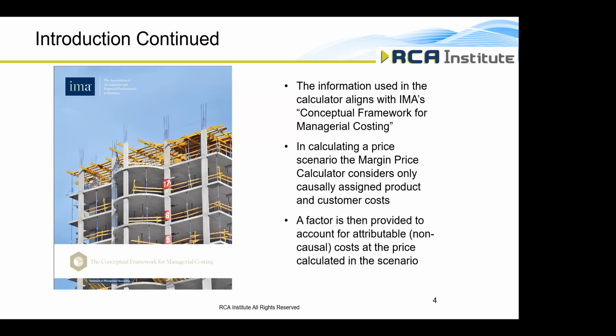However, once you have a price tentatively set, we also provide a factor in the calculator to take a look at what the impact on the organization is going to be from attributable or non-causal based costs. Now, when we look at products and customers, we want to focus on causal-based costs. And so once we set a price, that price not only has to cover all those causal-based costs, it also has to cover those attributable or non-causal-based costs. So that's why we put a factor in there to show what the impact will be on the organization after we take into account the non-causal-based costs. But here again, the setting of the price and the analysis is all done with causal-based information.